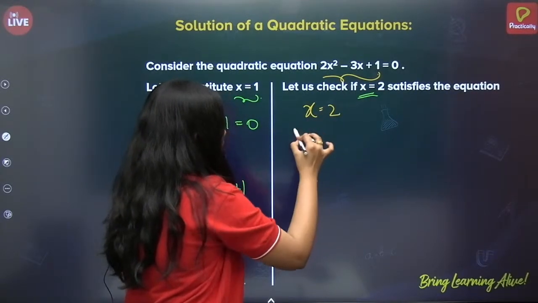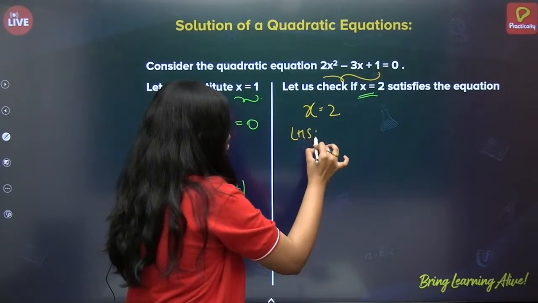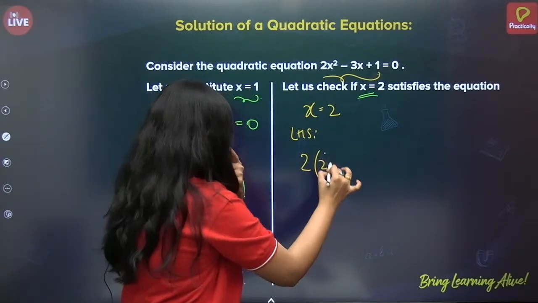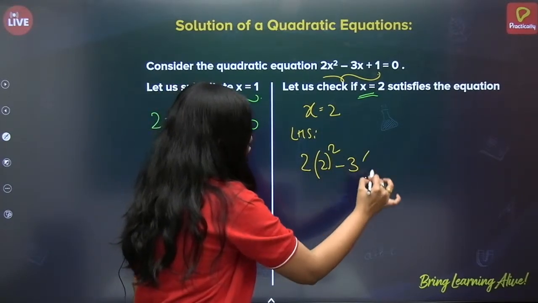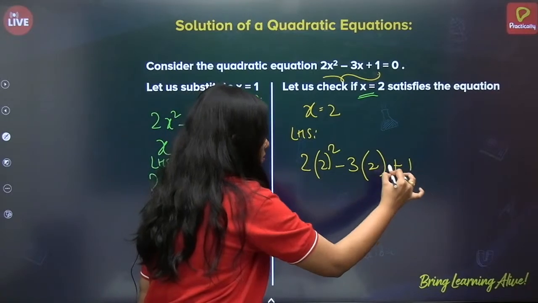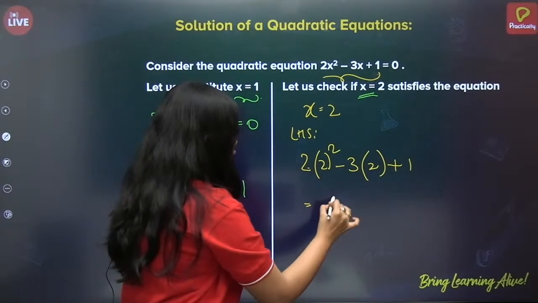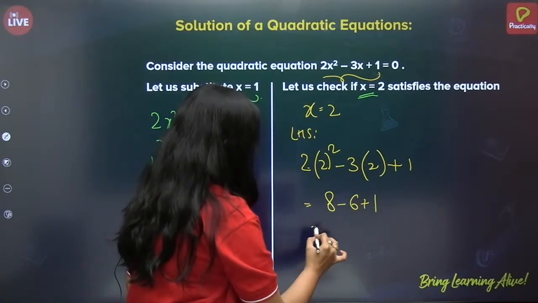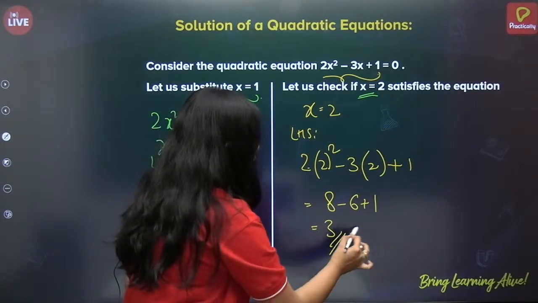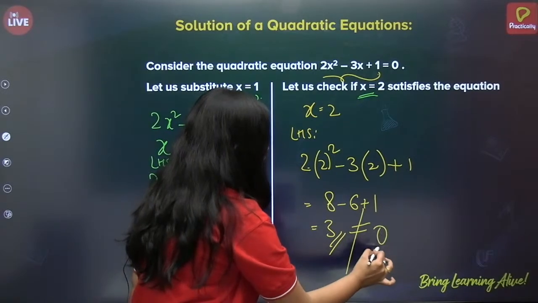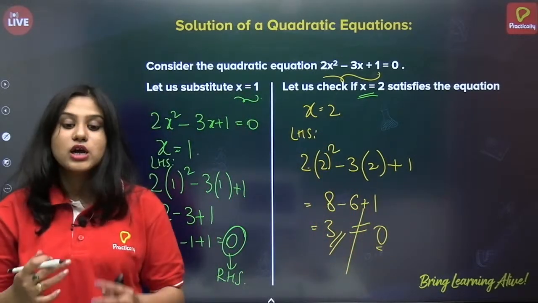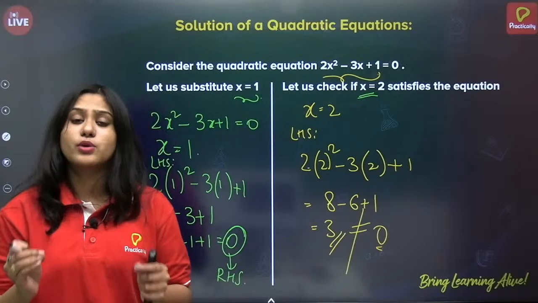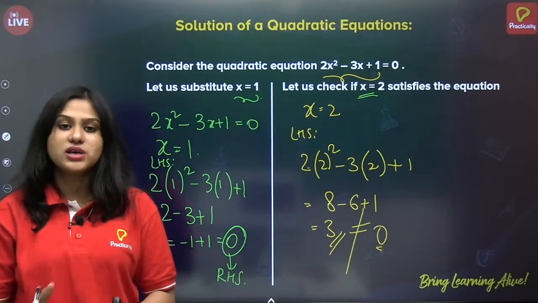to 2 in the left hand side of the equation, that is 2 of 2 square minus 3 of 2 plus 1. So 4 times 2 is 8. 8 minus 6 plus 1. 8 minus 6 is 2. 2 plus 1 is equal to 3, which is not equal to 0, which is nothing but RHS. Correct? So we say that x is equal to 2 does not satisfy the equation.